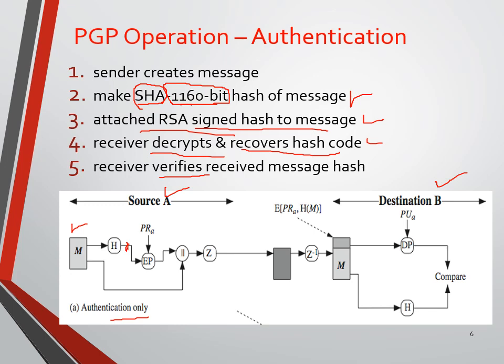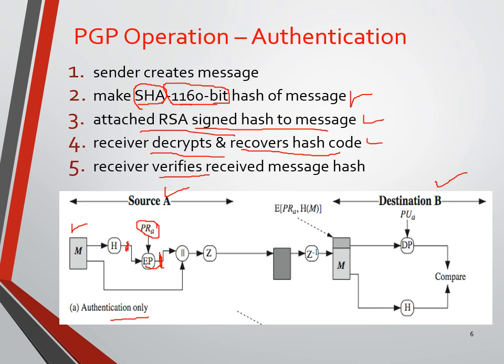We take that hash code for encryption, and for encryption we use the private key of user A. The output is in a different format. This is an encrypted hash code. At the earlier stage we just had a hash code, and here we have an encrypted hash code.